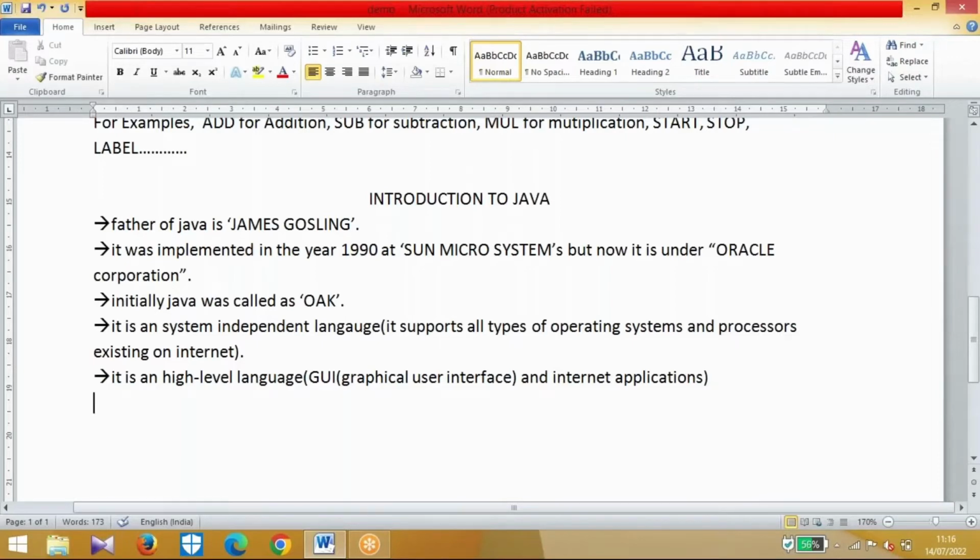Now in this video, we are going to discuss what technologies we have. Actually, Java is divided into three technologies. The first technology is J2SE, or we can say JSE. The full form of this is Java Standard Edition.